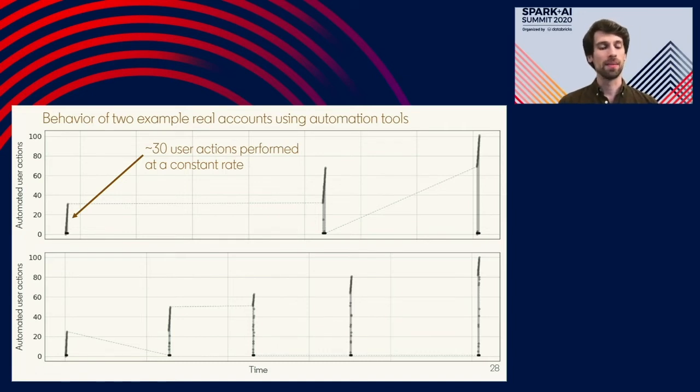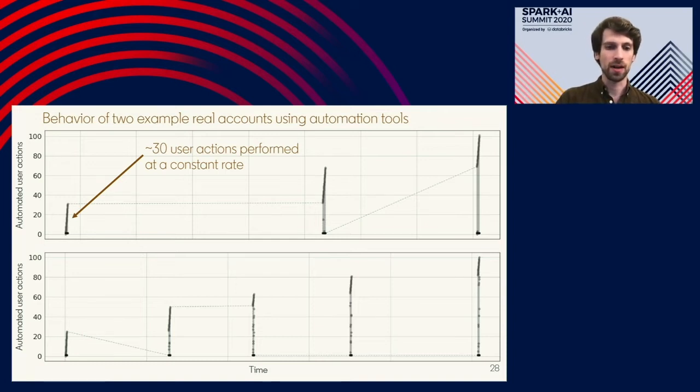Likewise, the second member, the one in the bottom plot, did similar bursts, but maybe each burst was a bit smaller, and they did more bursts in the day, but overall the total volume was similar. And you can see the automation pattern is similar for both of these accounts. This is why both accounts were identified as having high isolation forest scores and likely to be using automation, because this behavior is very different than what you'd expect from a normal organic user on the site.